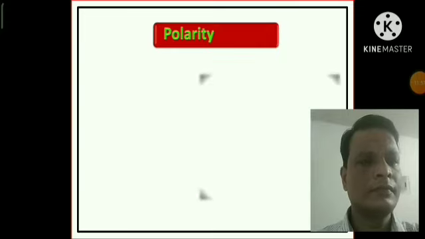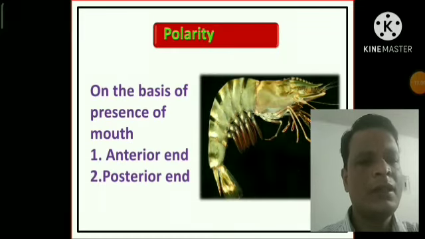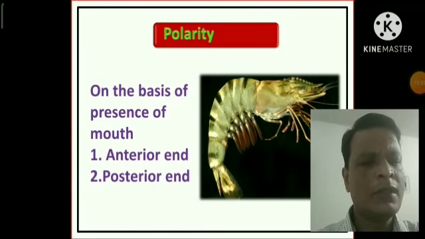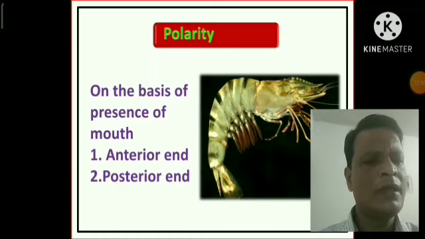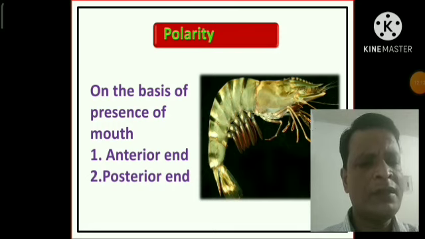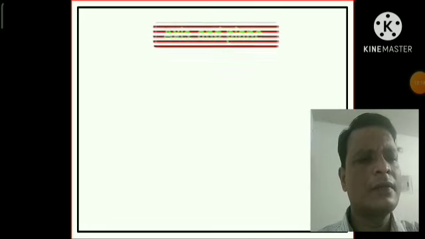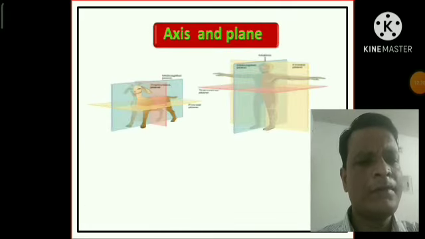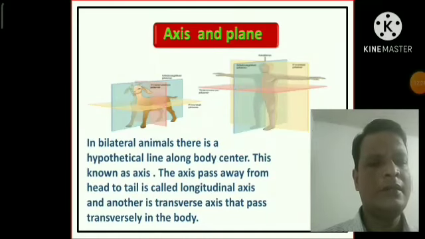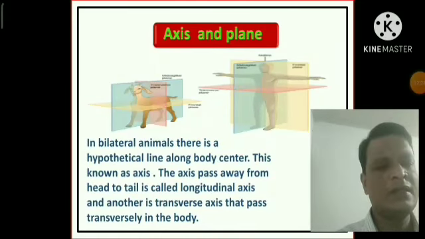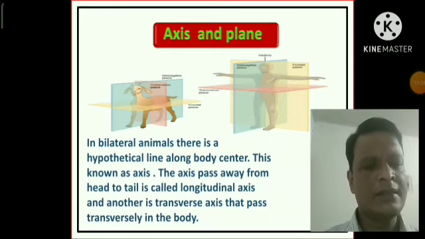Now the polarity. On the basis of the presence of the mouth, there are the anterior end and the posterior end. The anterior end means the end of the head region, and the opposite end is called the posterior end. Axis and plane. In bilateral animals, there are hypothetical lines along the body center. This is known as an axis. The axis passing from the head to the tail is called the longitudinal axis, and another is the transverse axis that passes transversely across the body.